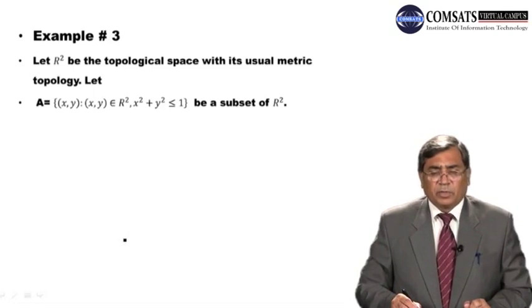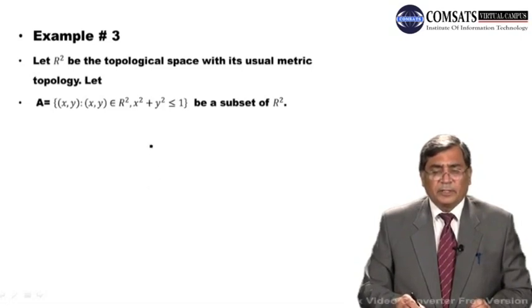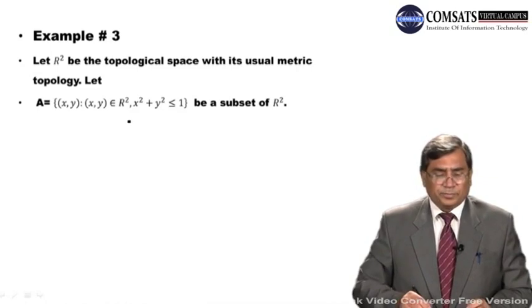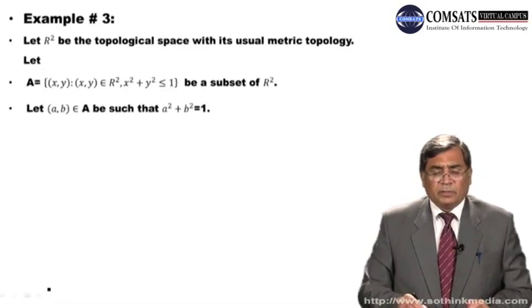Let R2 be the topological space with its usual metric topology. As earlier, A is the collection of those points of the plane R2 for which this relation holds, a subset of R2. Let (a,b) belongs to A be such that a square plus b square is equal to 1.